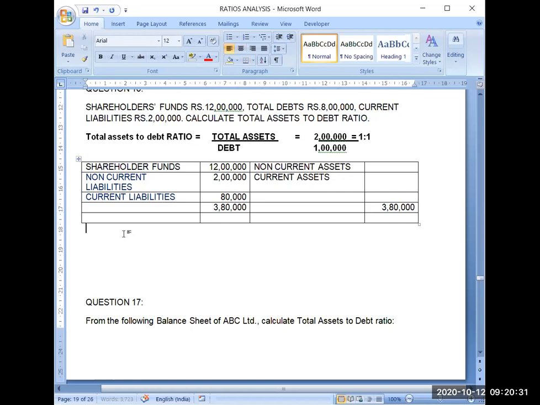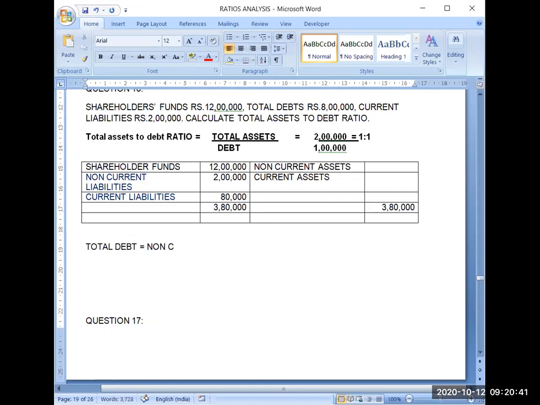Now total debt is non-current liabilities plus current liabilities.